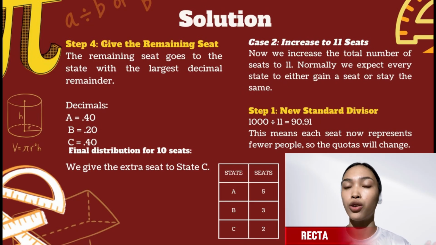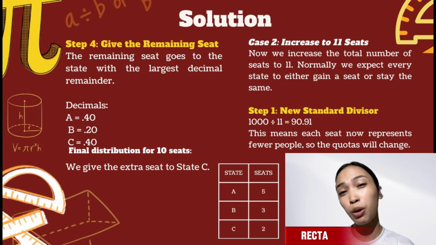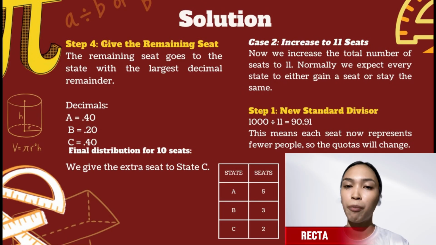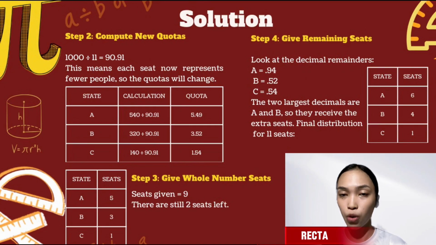So, again, total population 1,000 divided by total seats, now 11, equals 90.91. So this means each seat now represents fewer people, so the quotas will change. So compute the new quotas again. State A: 540 divided by 90.91 is 5.94. State B: 320 divided by 90.91 is 3.52. And state C: 140 divided by 90.91 is 1.54.